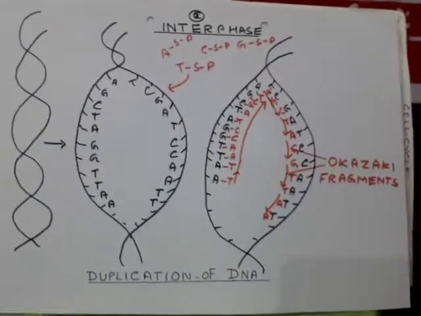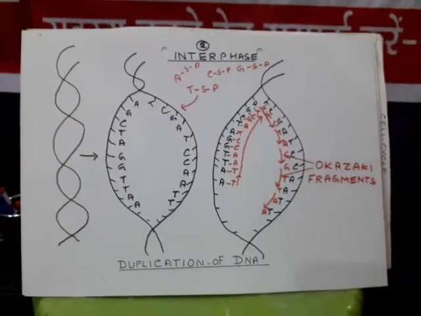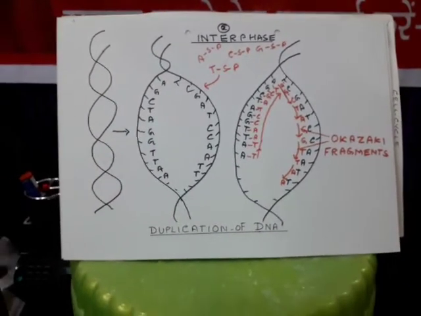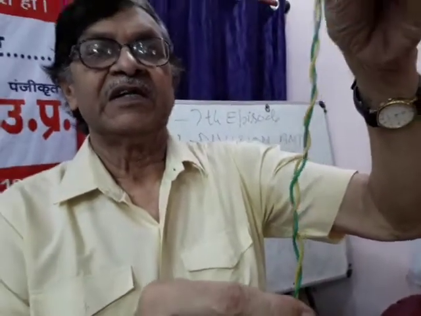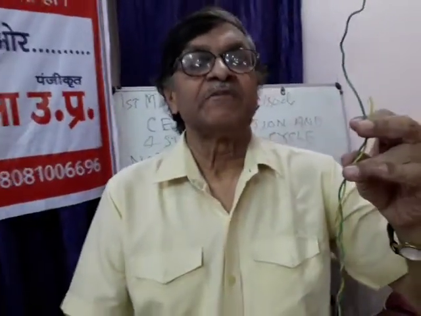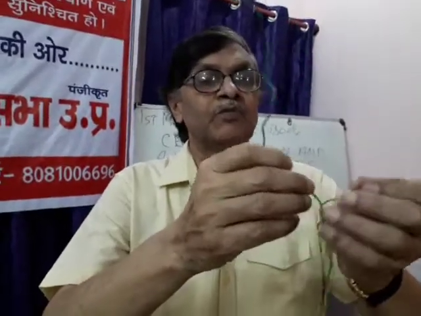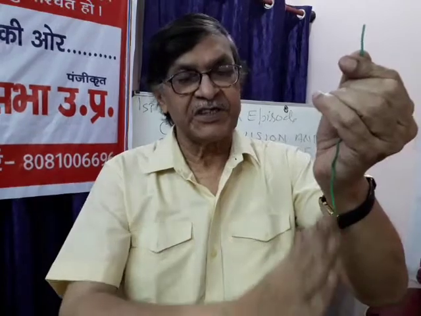During S phase, synthesis of DNA takes place. And as you know, DNA is a double helix. The two helices are joined with each other. The formation of DNA is semi-conservative. It means both helices get separated, and parallel to each, again new nucleotides are brought and deposited.